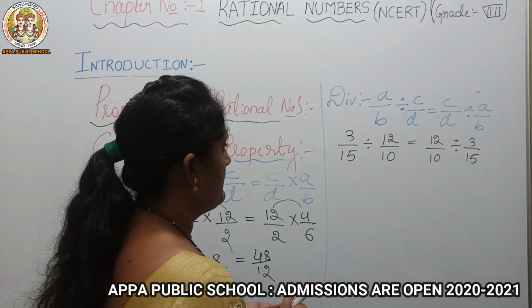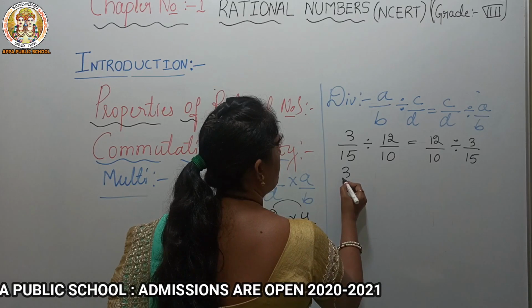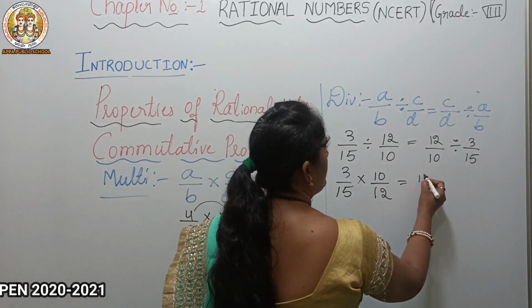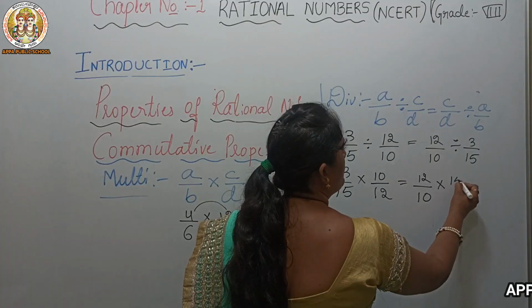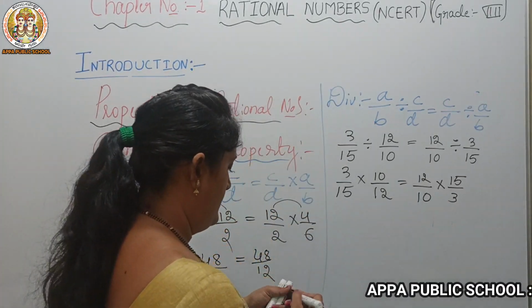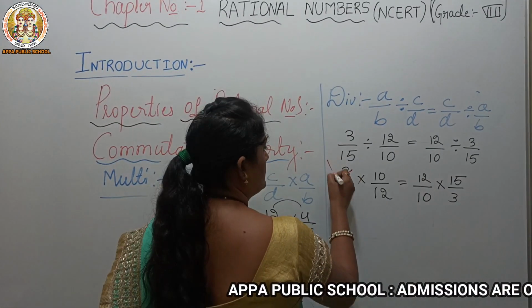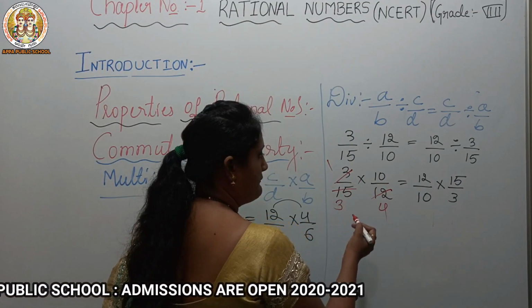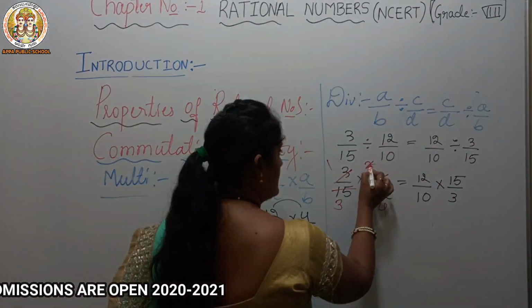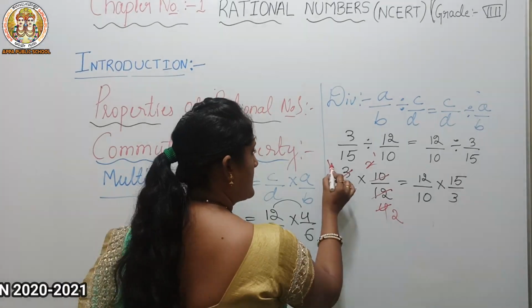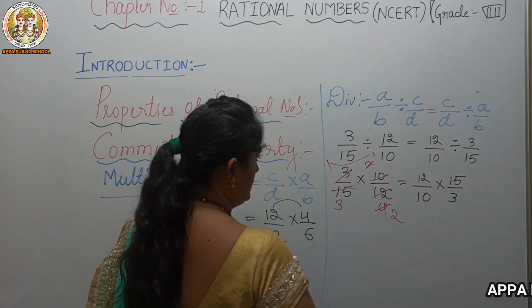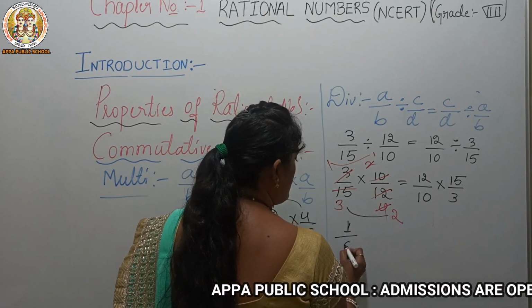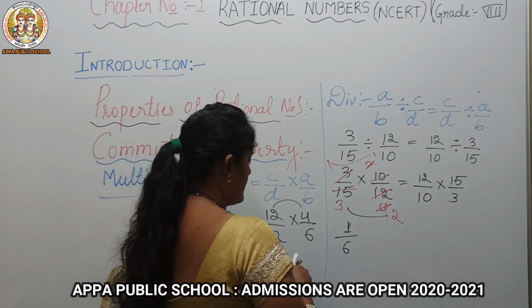Now can we simplify? 3 by 15 as it is, and this will be the reciprocal, so 10 by 12, equal to, similarly, 12 by 10 into 15 by 3. Shall we simplify here? Now see, in the 3 table, 3 ones are 3, 3 fours are 12, and in the 5 table, 5 threes are 15, 5 twos are 10. Here 2 ones are 2 and 2 twos are 4. So what's the remaining? 1 into 1 is 1, 1 into 1 is 1, 3 twos are 6. 1 by 6 we got here. Let's check the other side.